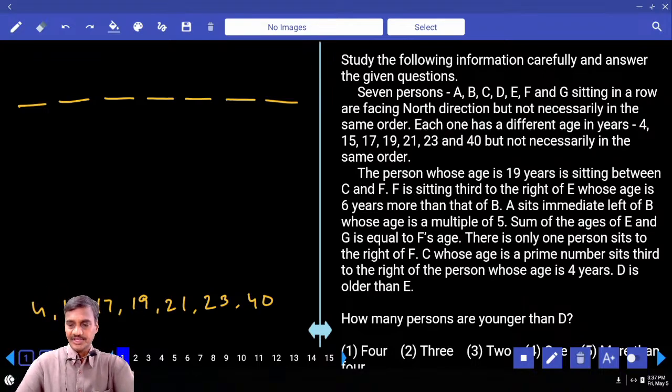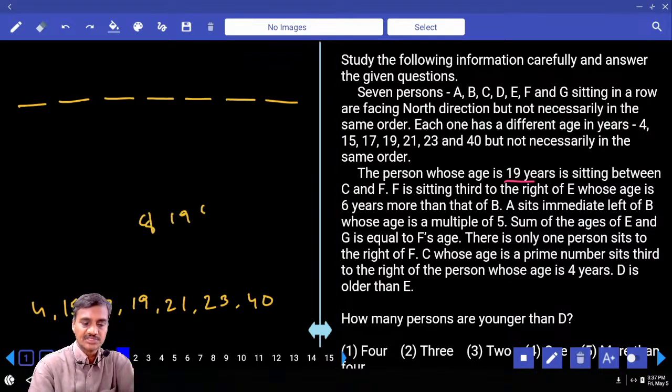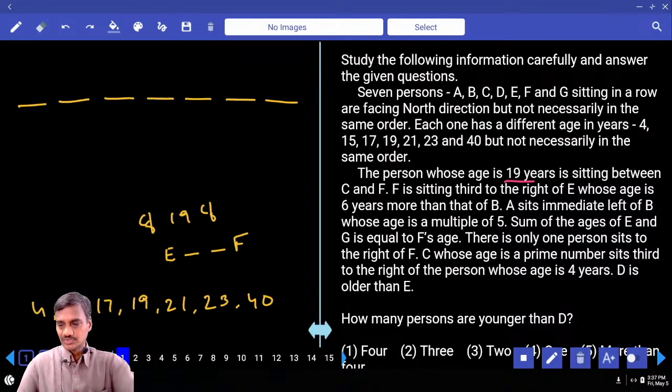And the person who is 19 years of age is sitting between C and F. F is sitting south to the right of E. E is here, 1, 2, F is. F is south to the right of E. E's age is 6 years more than B.